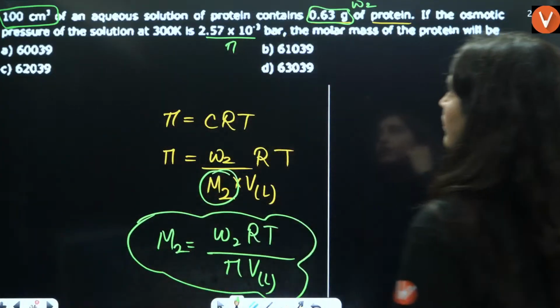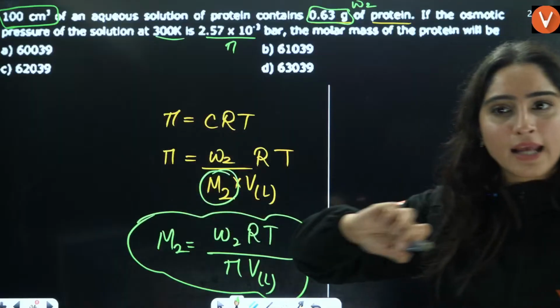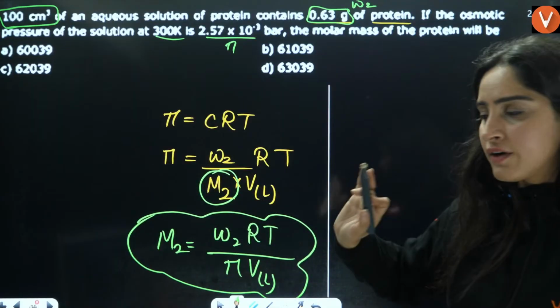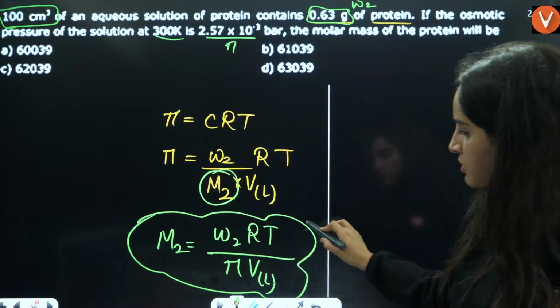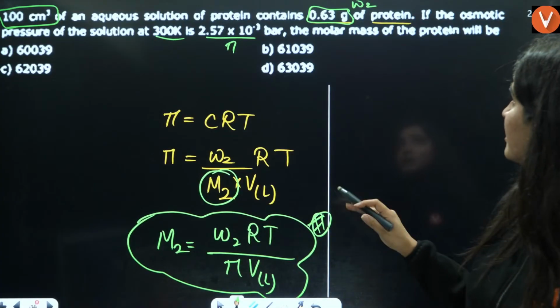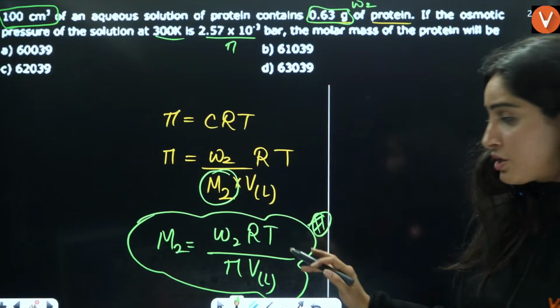Temperature is also given to you. Temperature is 300 Kelvin. Okay, everything is given to you. Just put the values and solve it. This is the formula, right? There is no chance of van't Hoff factor here, as we can see from the question.